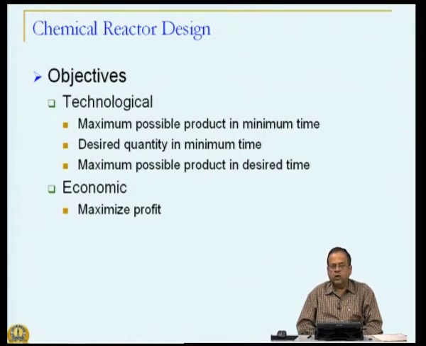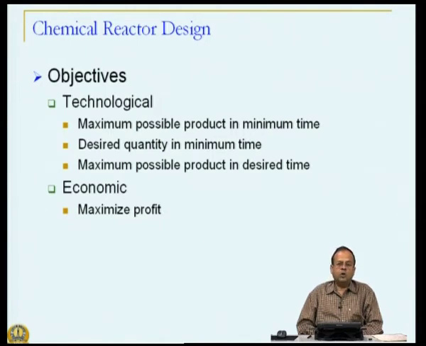It turns out that there are several types of objectives that may come into the picture. For example, our objectives may be technological in nature, that is purely technology, kinetics and so on. So, maximum possible product in minimum time is one kind of technological objective.